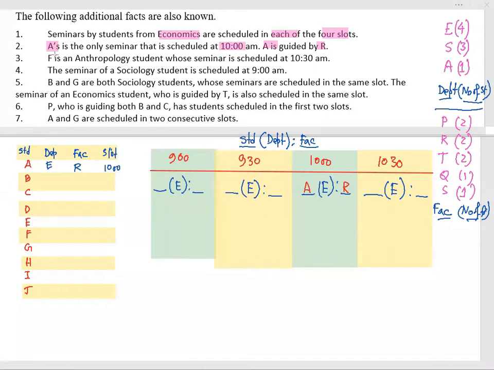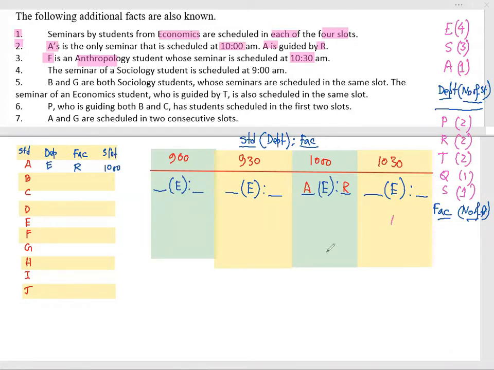Now the next information, point number 3. F is an anthropology student whose seminar is scheduled at 10:30. Economics is already done, so definitely one anthropology student will come here.